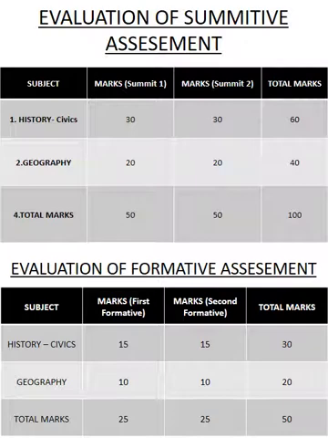Now the evaluation pattern for formative assessment. History Civics 15 marks, Geography 10 marks and altogether 25 marks. Children, you will have 2 formative exams and 2 summative exams throughout the year.